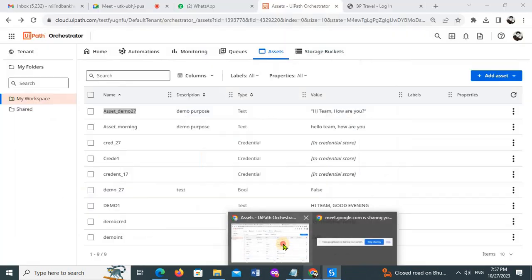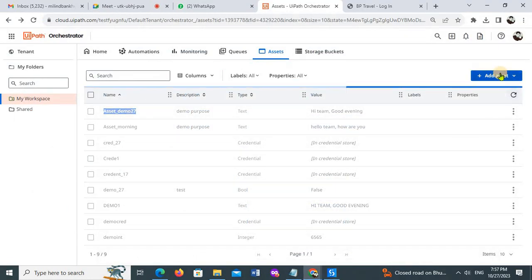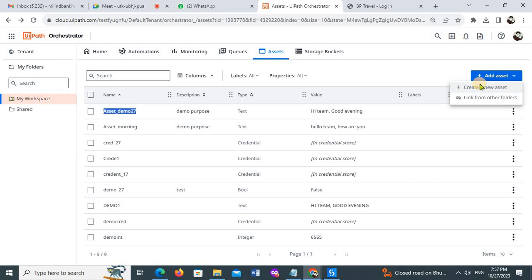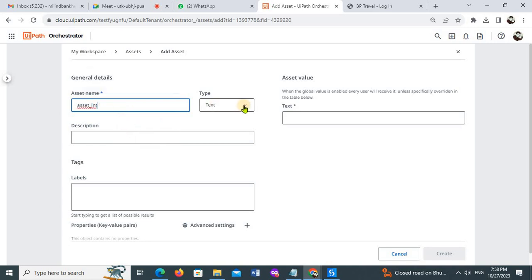Now if I want to see the existing value, this was my existing message, hi team, how are you? Just refresh it. You can see hi team, good evening, which means I am updating the existing value. This is the string value. Quickly we'll see the other types as well, boolean and integer. I'll create one more asset here, asset underscore int, with the integer value 67.